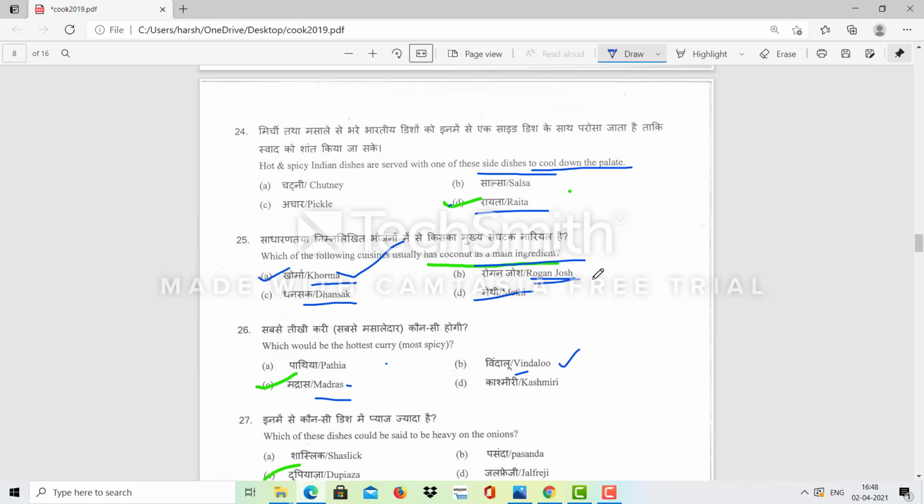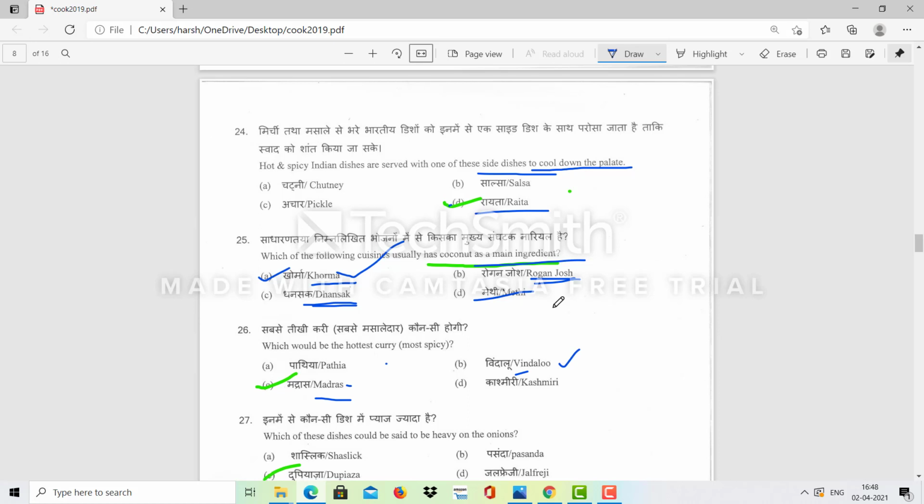Rogan Josh is from Kashmiri cuisine, and Dhansak is from the Zoroastrian community. Zoroastrian people brought this Dhansak, and methi is not included in it. Dhansak is a popular Indian dish that originated in the Parsi Zoroastrian community, and it also comes under Gujarati cuisine.